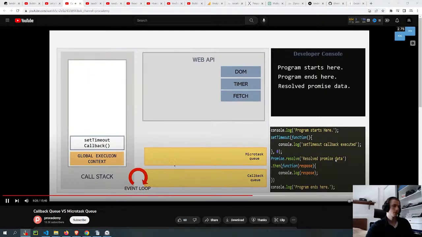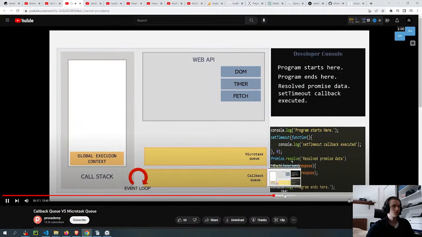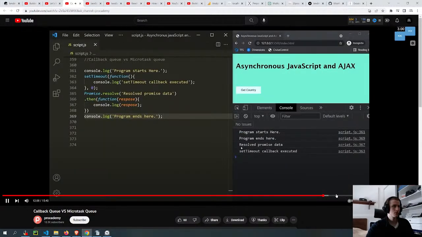Okay. Now from within this callback function, we are again calling this console.log statement. So an execution context for this console.log function will be created. It will log the message setTimeout callback function. So here it says program starts here, program ends here, then callback function.